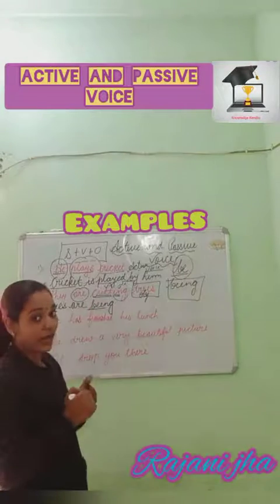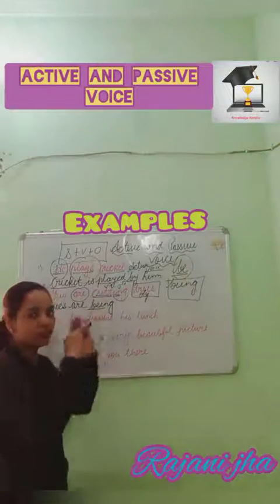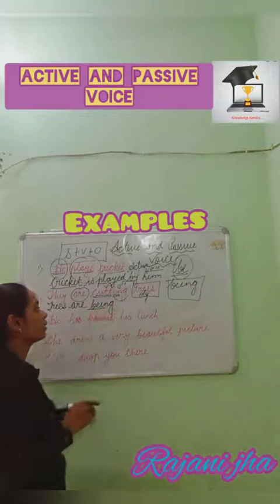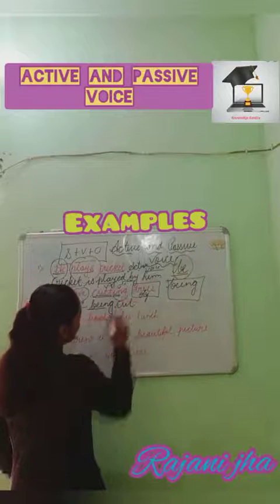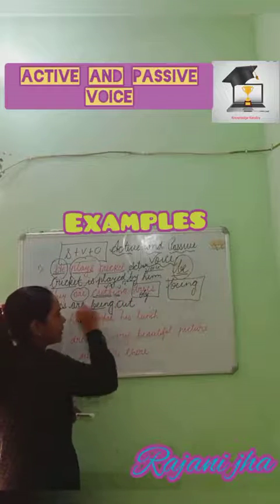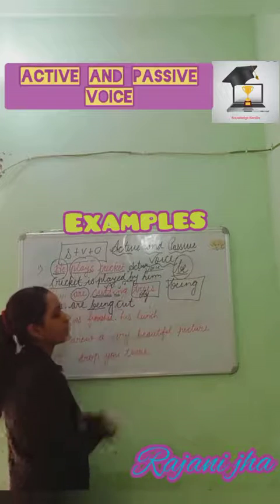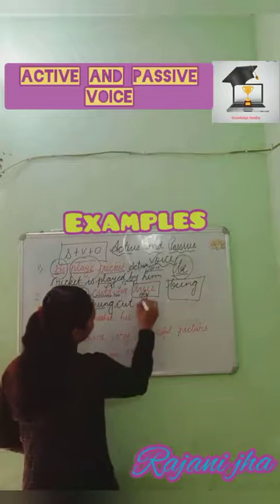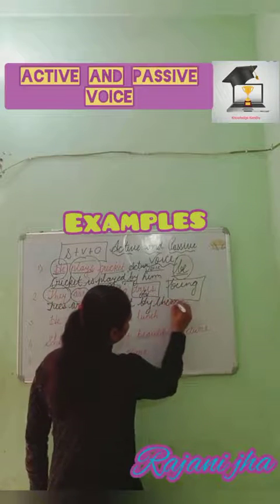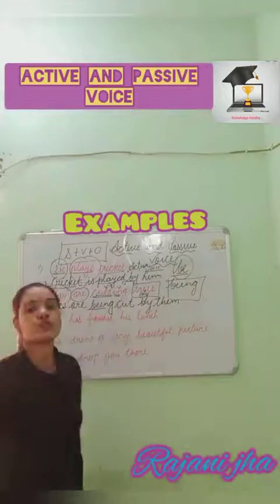I have already said, the third form of verb, no other form, whether it is with ing, whether it is already third form, second form, first form, no problem, fifth form. But we have to use the third form of verb always in passive voice. So what we have done is, we have stolen this ing from here, we have added it to the be family, and it has become: the trees are being, and then the third form of verb, that is cut, by, preposition by, and they, the objective case of they is them. So this is how we are changing active voice into passive voice.